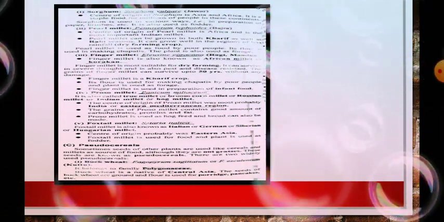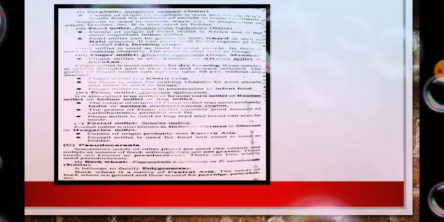Then we come to the pseudo cereals. These are all five members under the millets: sorghum, pearl millet, finger millet, proso millet, and foxtail millet.